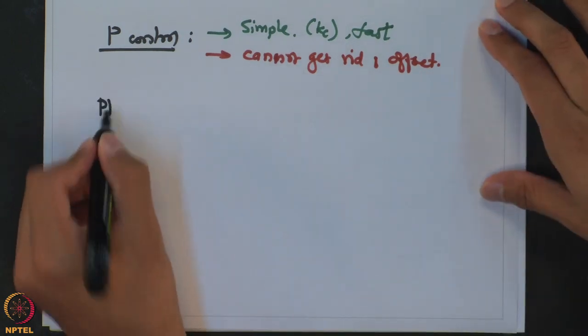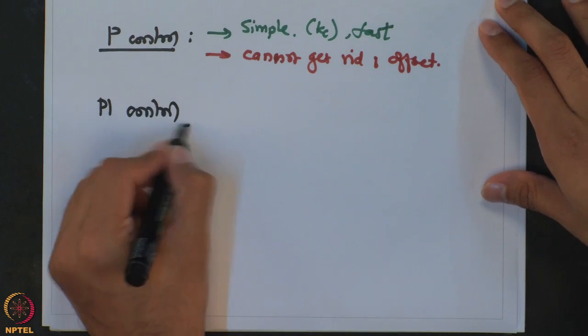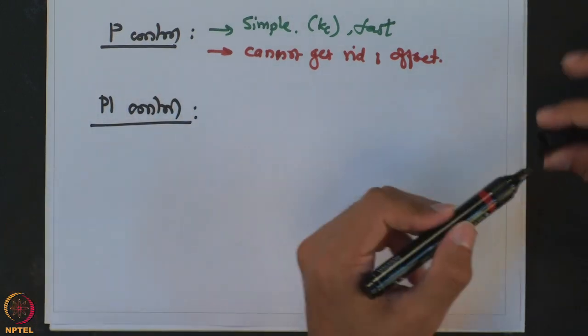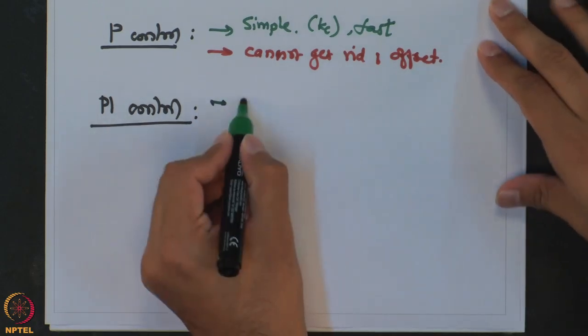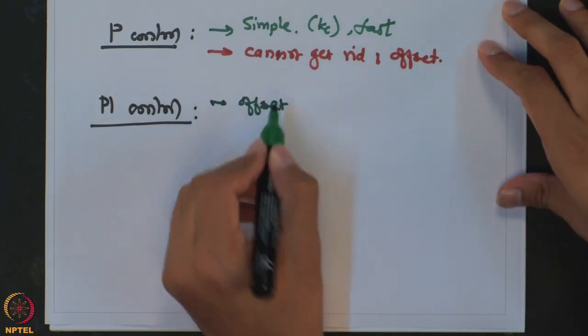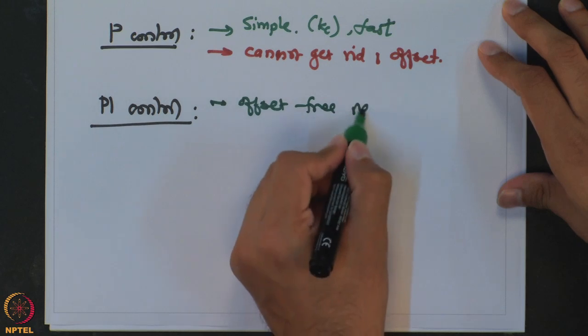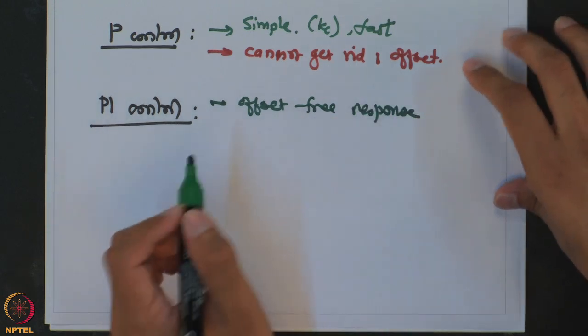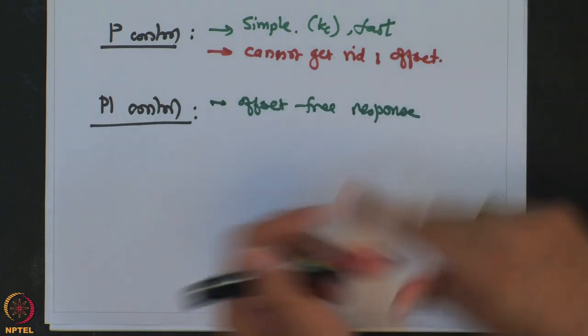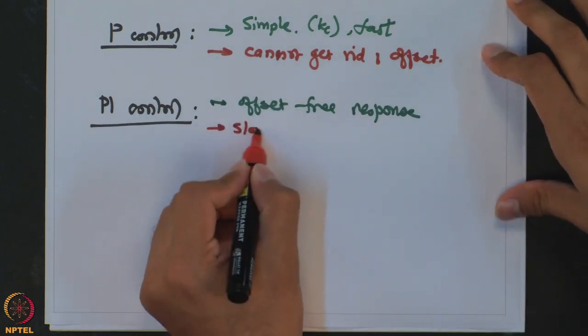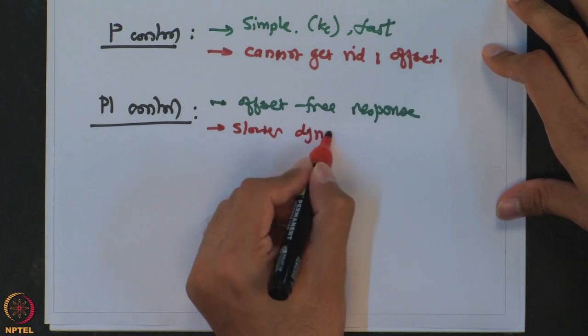Then we go to proportional integral control. The advantage of a PI controller is that you get an offset free response, but this comes at the cost of sluggish or slower dynamics.